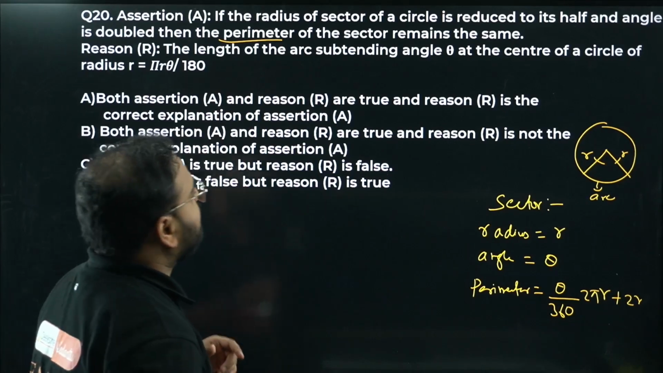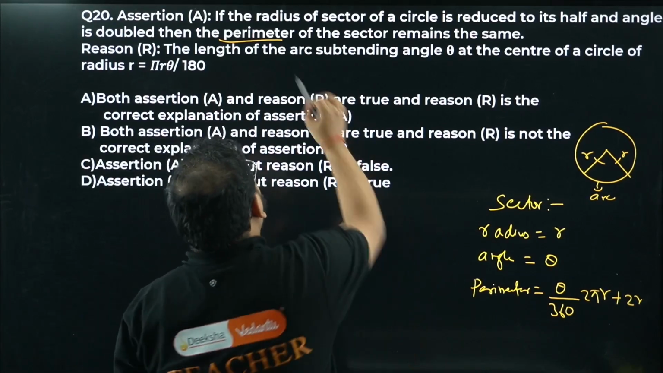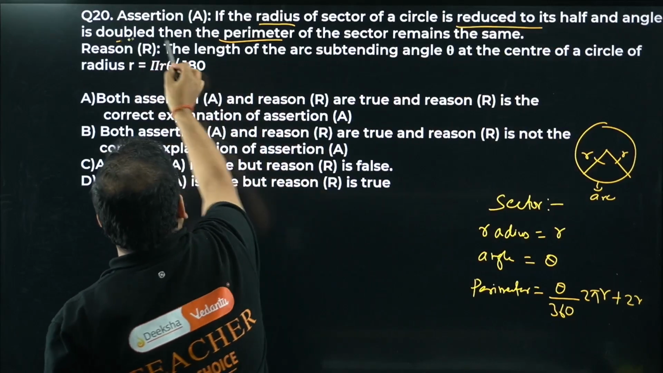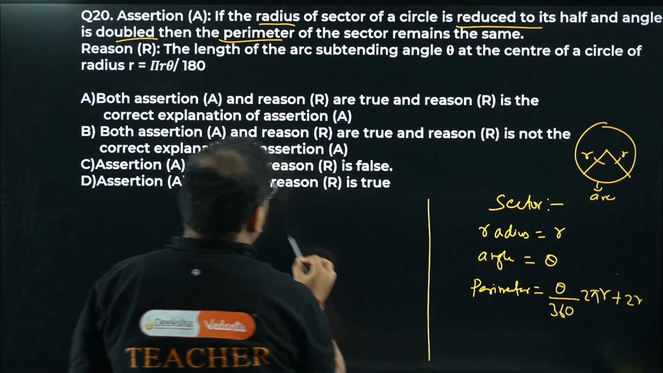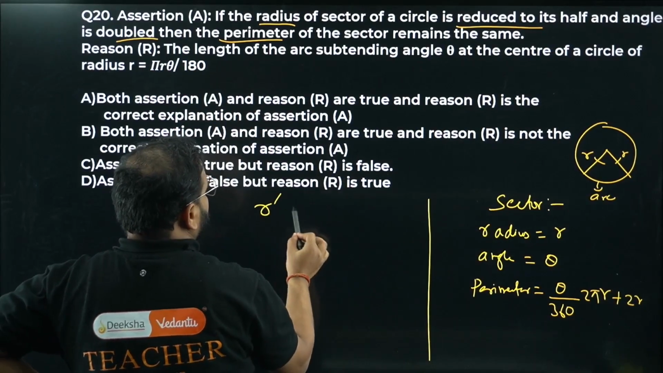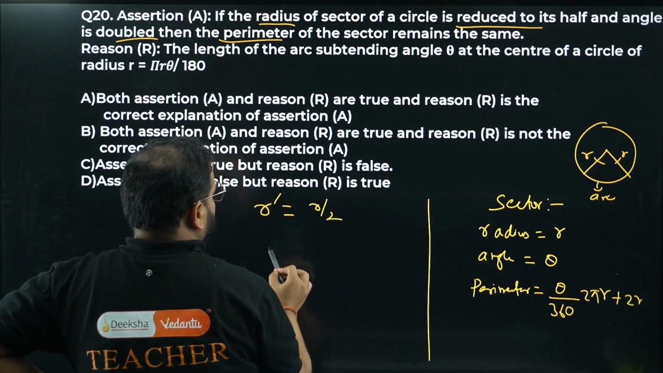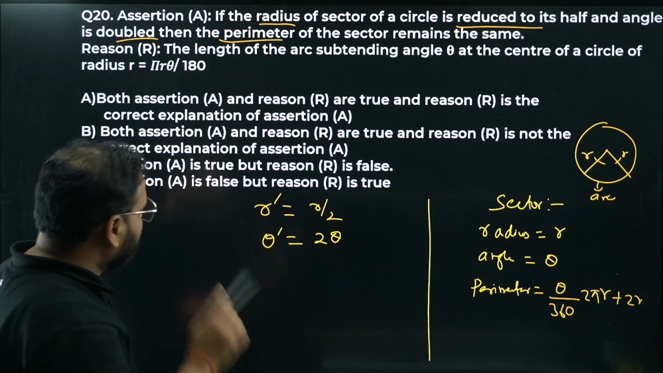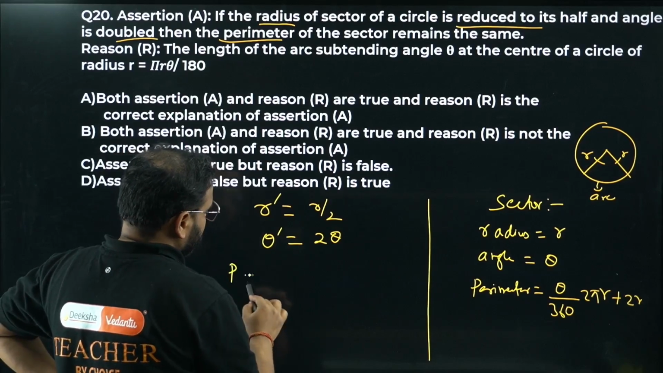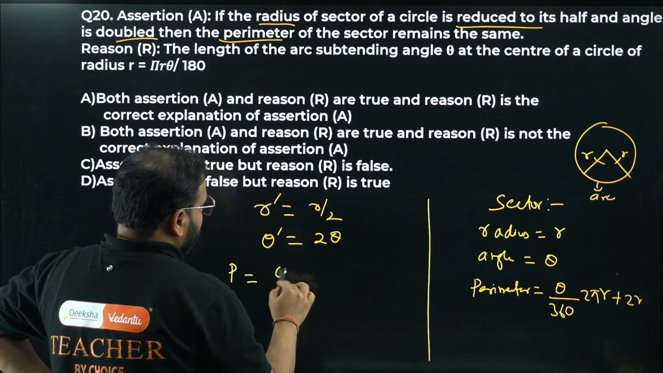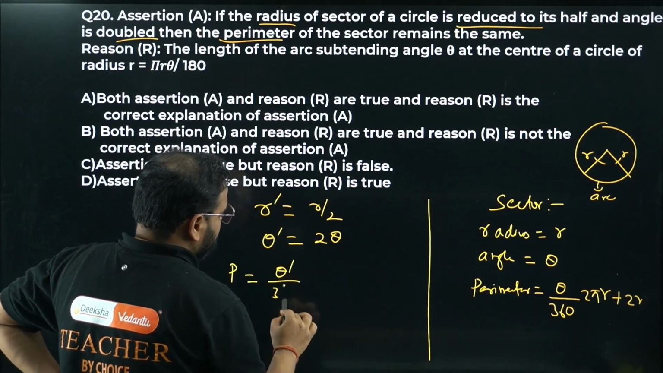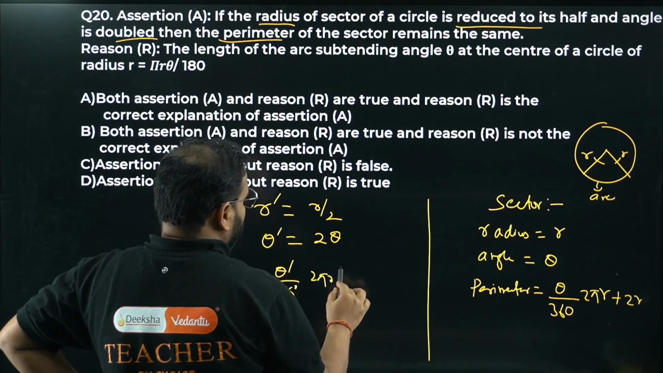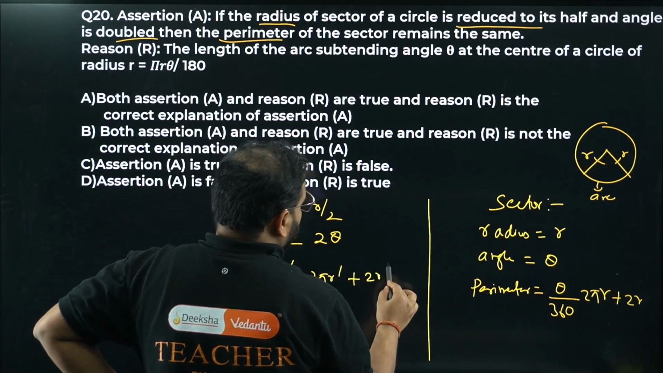Now check the change. Radius is reduced to half, and angle also is doubled. Okay. So next case, sir. The radius is becoming what, bacha? New radius is r by 2, and the new angle theta dash is nothing but twice of theta. Okay. So let's look for the perimeter now. It will be given by theta dash upon 360 degrees times 2 pi r dash plus 2r dash.